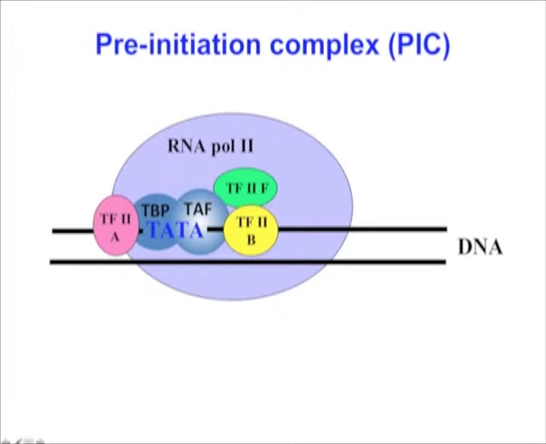Within the complex, transcription factor 2F helps bind RNA polymerase to transcription factor 2B and prevents its binding to non-specific DNA sequences. Transcription factor 2E and transcription factor 2H also bind the promoter region to complete the pre-initiation complex formation.